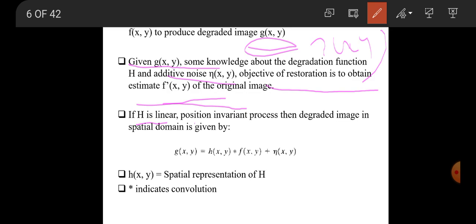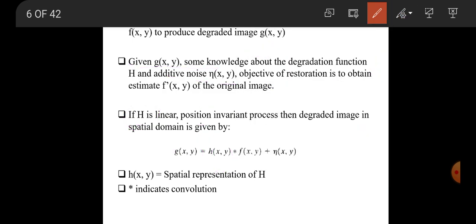If h is a linear position invariant process, then the degraded image in the spatial domain is given by g of x comma y equals h of x comma y convolved with f of x comma y, because h is a linear function. In the image degradation function we give f of x comma y, so f of x comma y is convolved with h.